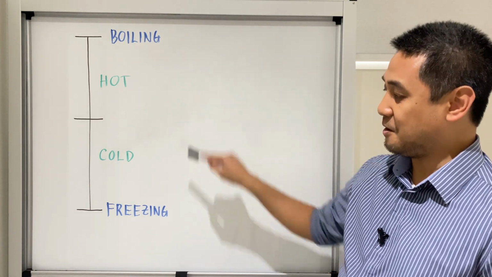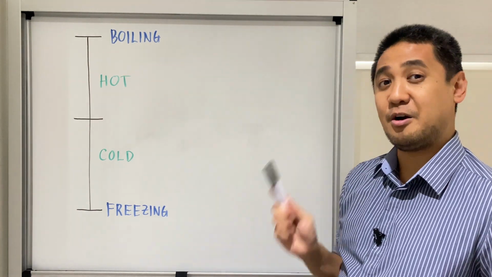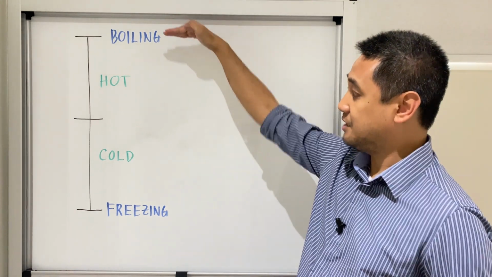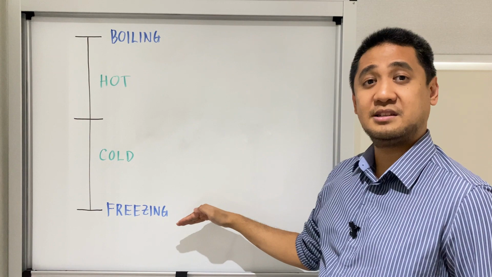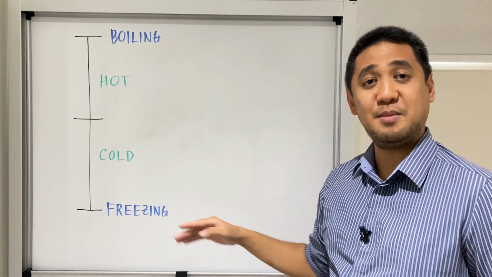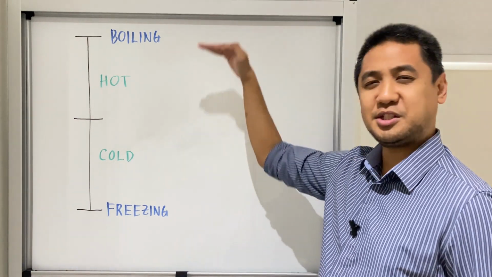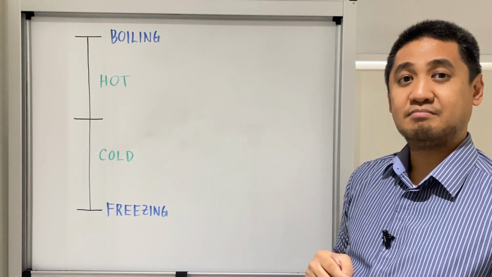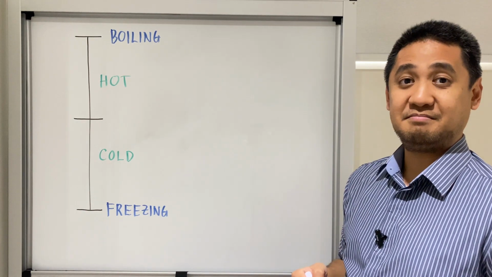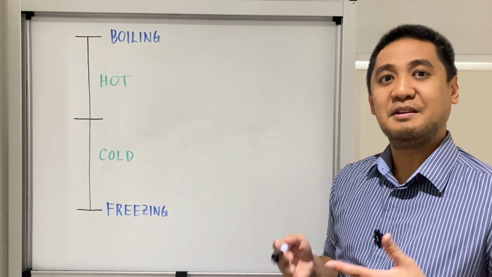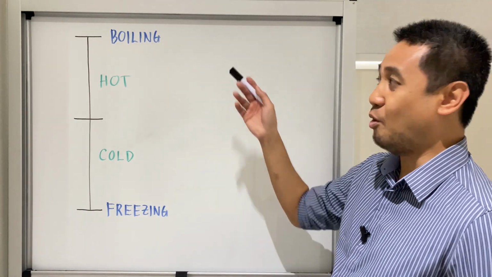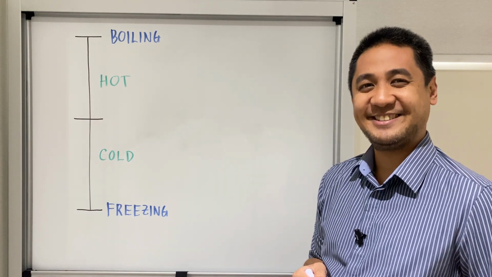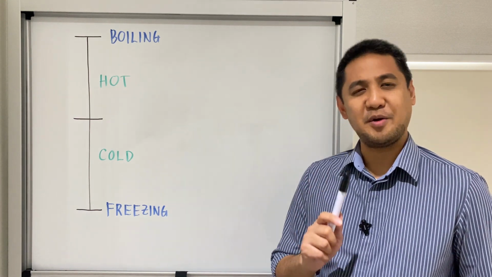Now, if you can see here, boiling and freezing are ungradable adjectives. And that's because they represent the tip or the end of the scales. It's already maximum and minimum. So that means you cannot change their level anymore. You cannot say very boiling. You cannot say very freezing, because freezing already means very cold. Boiling already means very hot. Does that make sense?